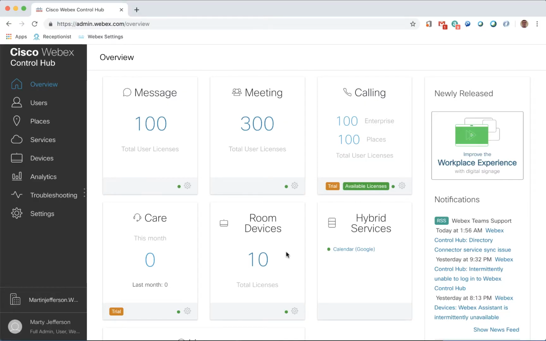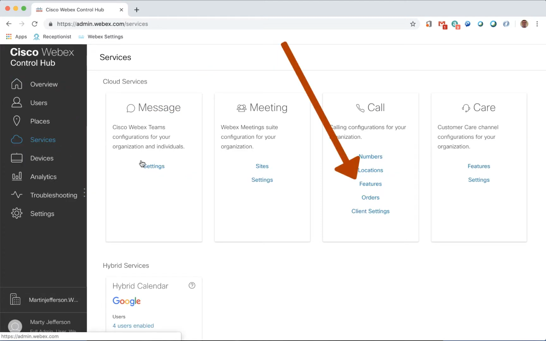In this section, we will be demonstrating the setup and operation of the Webex Calling call queuing feature. First, we will show you how the call queue is configured. To save time, the call queue has already been configured. In Control Hub, we go to the Services section and click on the Features option of the call service.